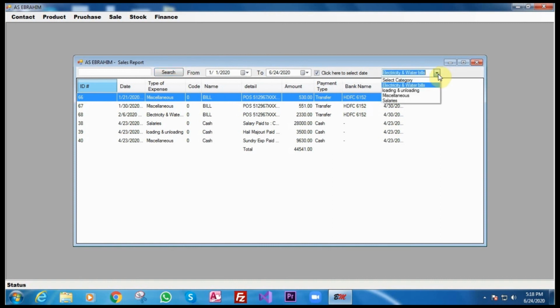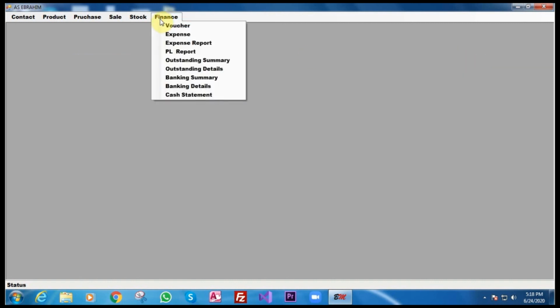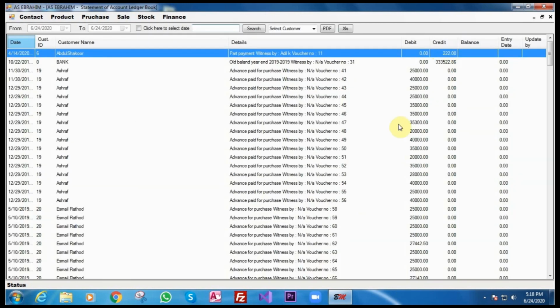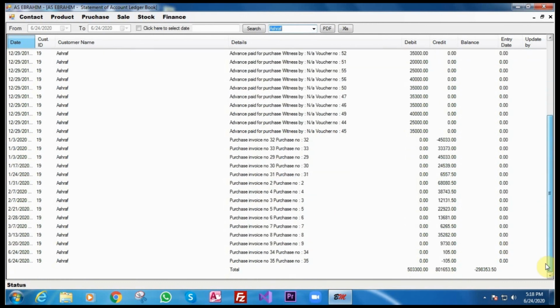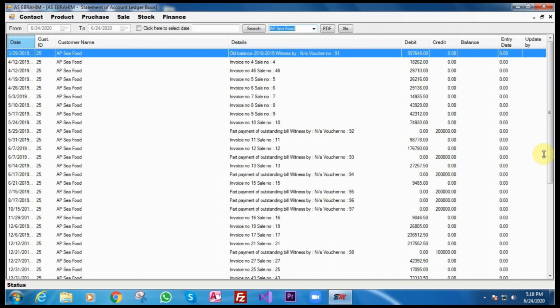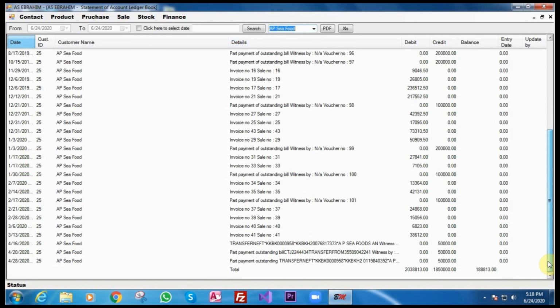And then you come to finance again: outstanding, summaries and detail, banking, summaries and detail. I cannot show you more in this, it's a real one. If I select any customer like Ashraf, it will show you all of Ashraf's account, how much I have to pay him. This is the amount I have to pay him. If I say APC, this is the detail I have to receive.